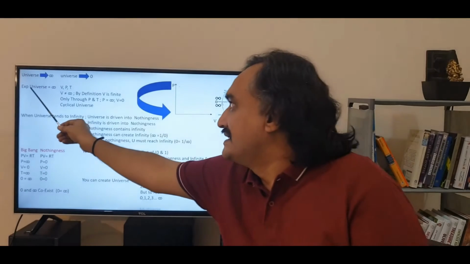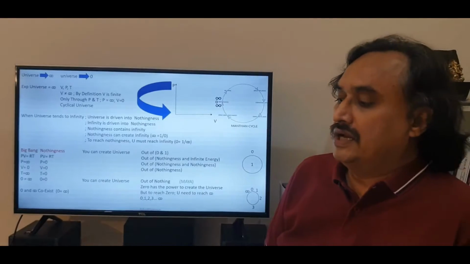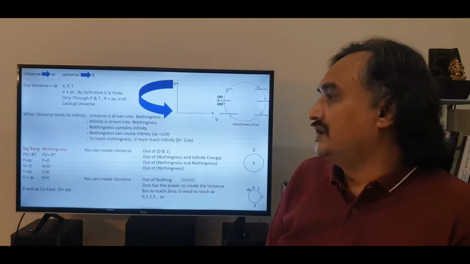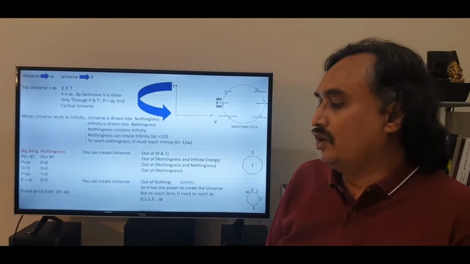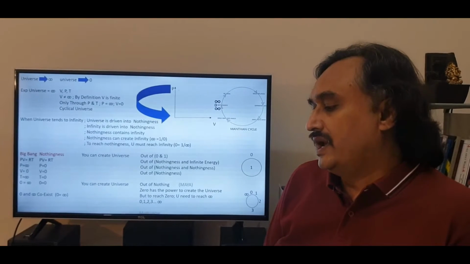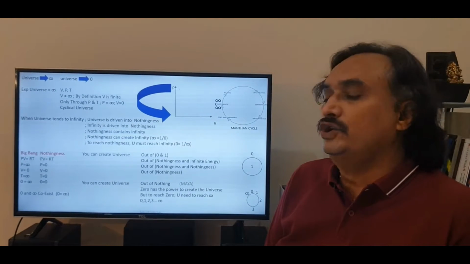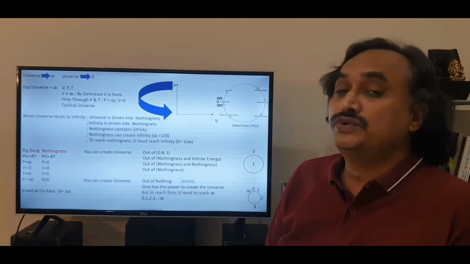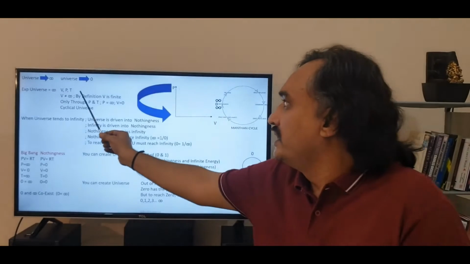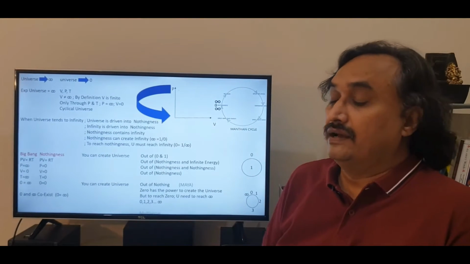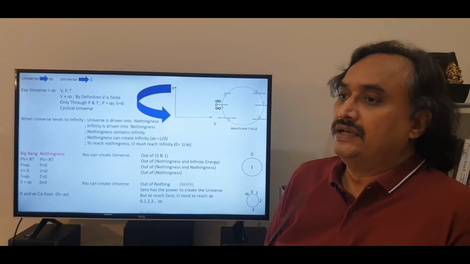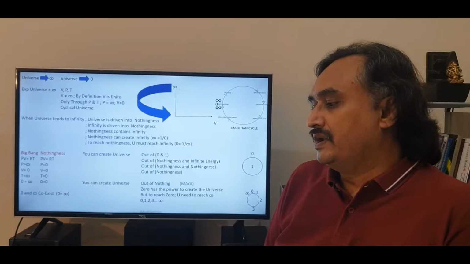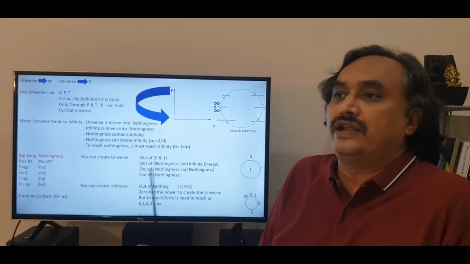So what we have is an expanding universe. What are the chances of it reaching the infinite levels? Obviously, it has three options: the volume, pressure, and the temperature. There is no way that the expanding universe can reach infinite levels using volume, because by definition volume is finite. Volume is equal to A into B into C. It is in cubic meter. The moment you say volume, it is finite, it cannot be infinite.